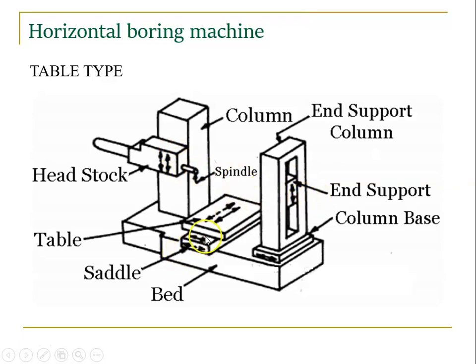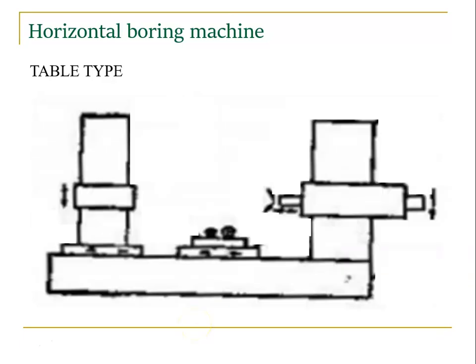On the bed we have a saddle and then the table. The bed is stationary. The table has T-slots, where we can hold a workpiece. For its movement we use the saddle. We are going to draw all this in front view like this. So this is a bed, headstock supporting column, end supporting column, headstock and then bearing block, saddle, table.